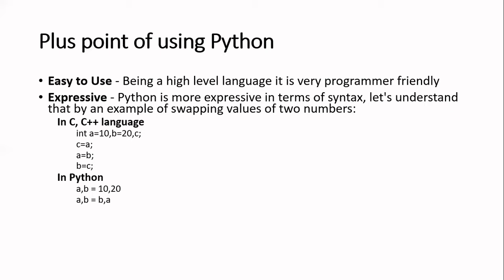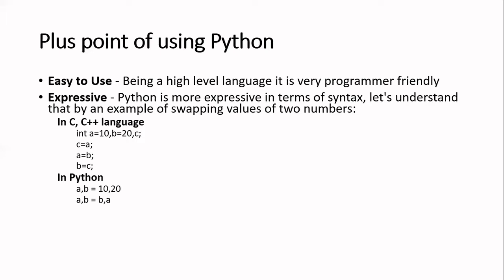You need a third variable C. I'm talking about only C and C++ here. To that third variable you assign the value of A to C, then the value of B to A, and then the value of C to B. So this is how the values of A and B are swapped in C or C++, or for that matter Java.